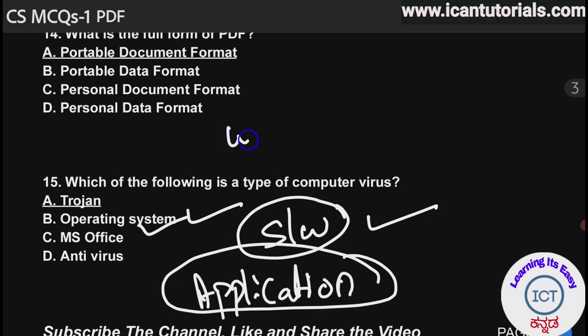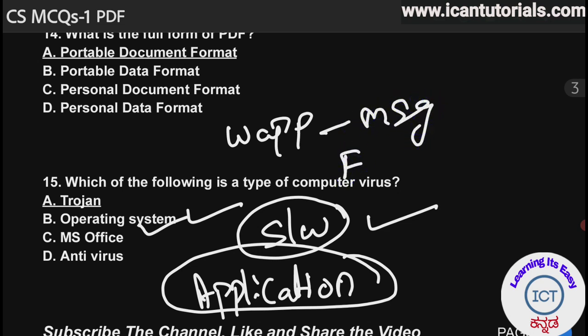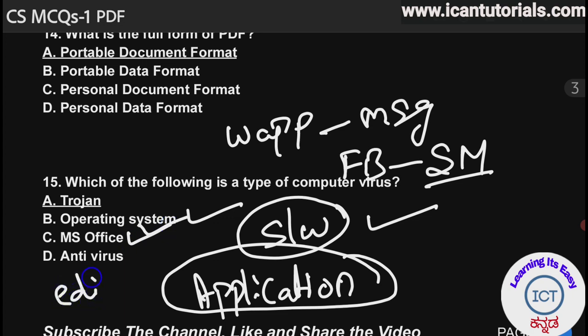Like WhatsApp, an application software used for messaging. Facebook is also application software, used for social media. And MS Office is also an application software used for text editing. These are called editors.